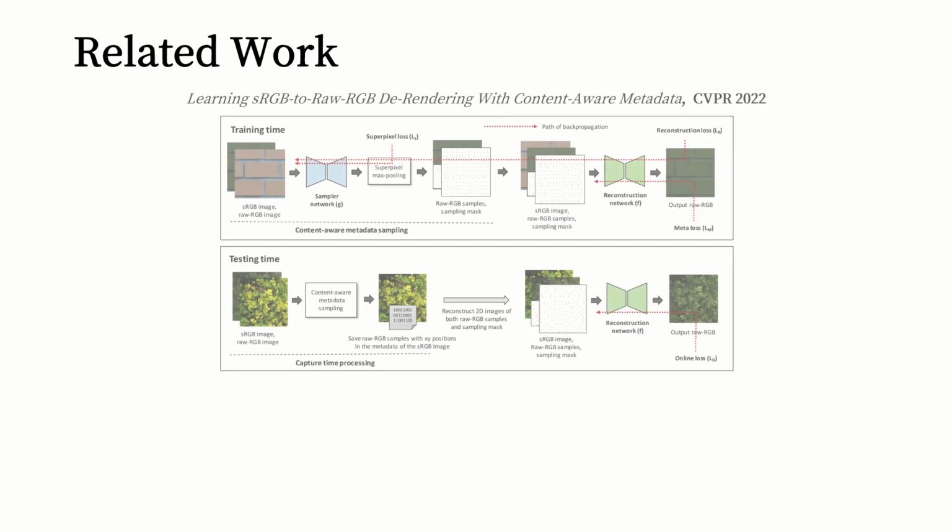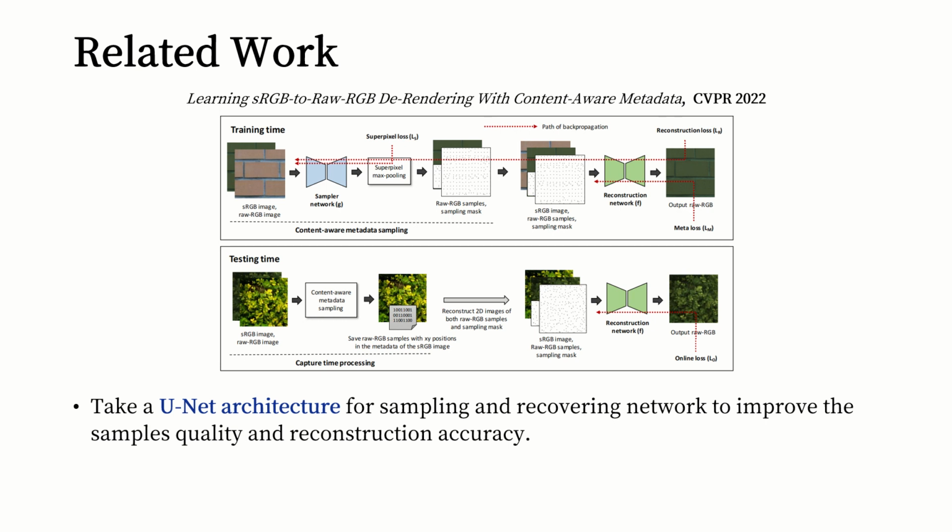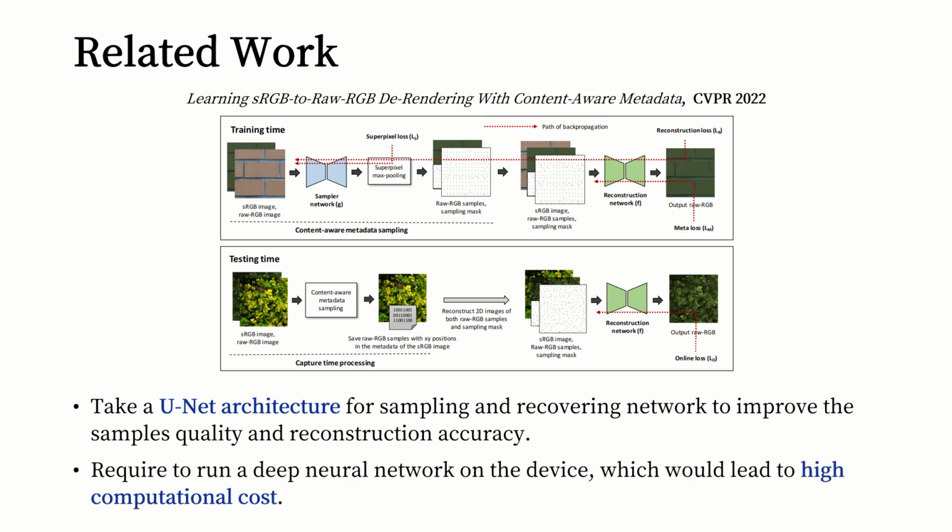The last one is published in CVPR 2022. They take a UNet architecture for the sampling and recovering network to improve the sample quality and reconstruction accuracy. However, their method requires running a deep neural network on the device, which would lead to high computational cost. Based on the previous methods, we build the proposed method.